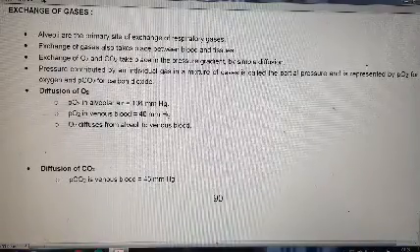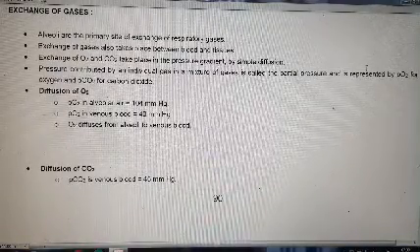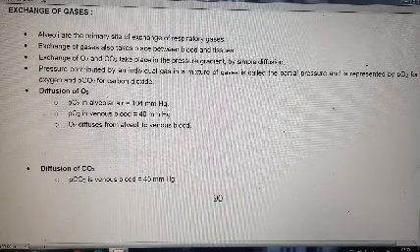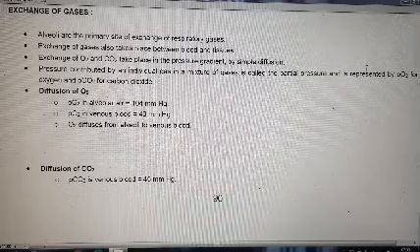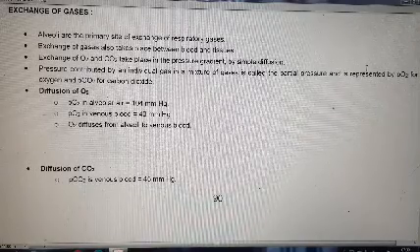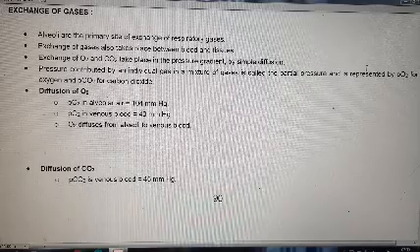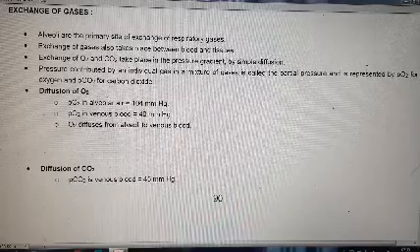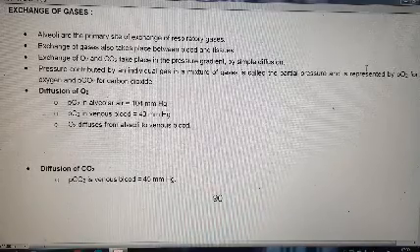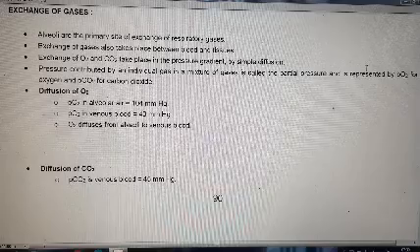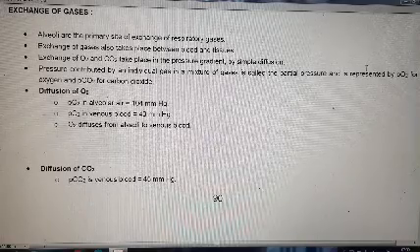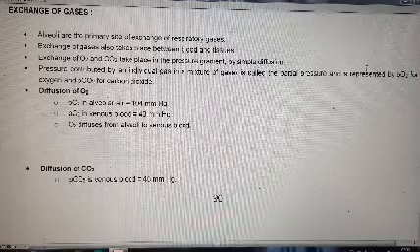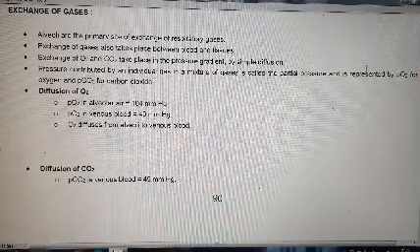Alveoli are the primary site of exchange of respiratory gases. Exchange of gases also takes place between blood and tissues. Exchange of O2 and CO2 takes place along the pressure gradient by simple diffusion. Pressure contributed by an individual gas in a mixture of gases is called the partial pressure and is represented by PO2, that is, partial pressure of O2 for oxygen, and PCO2, partial pressure of CO2 for carbon dioxide.